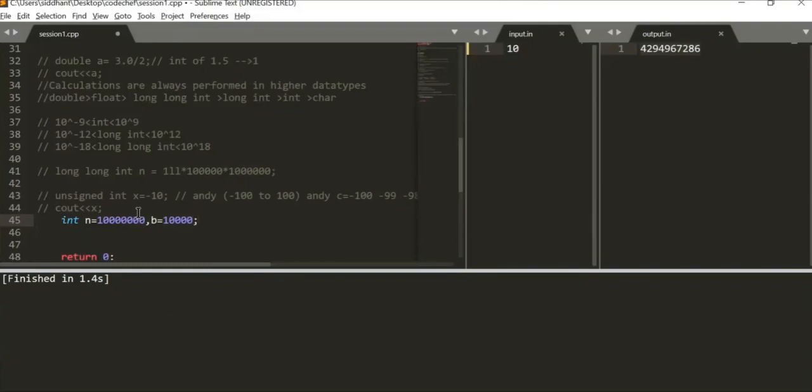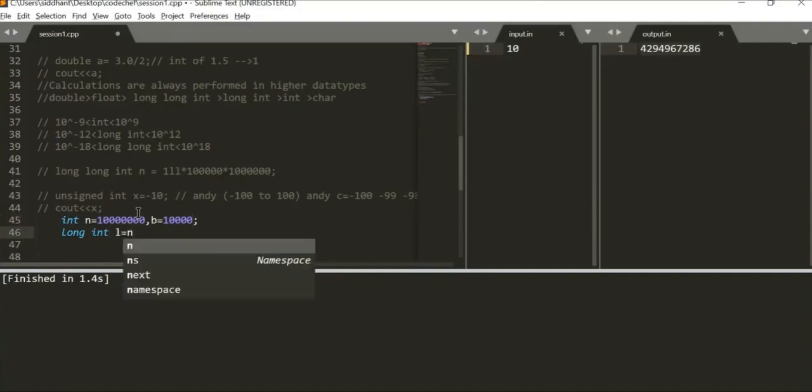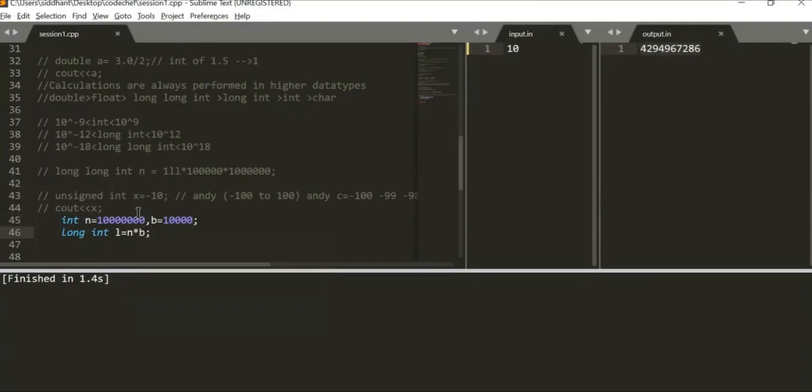If we multiply both of these, it should give me 10 raised to 11. I know that 10 raised to 11 is within 10 raised to 12, so I can use long int, and I take long int L equals n into b. Now it's 10 raised to 7 into 10 raised to 4, so it should give me 10 raised to 11, which is within long int. And I try to print the long int again.